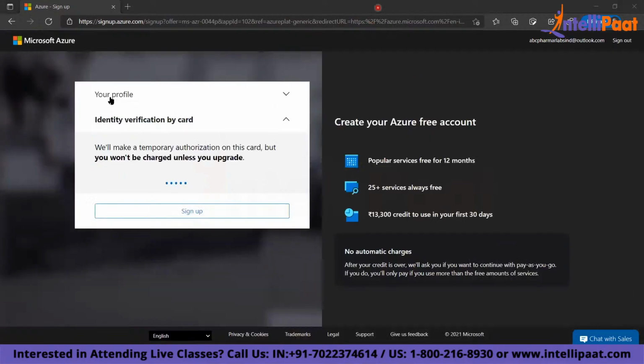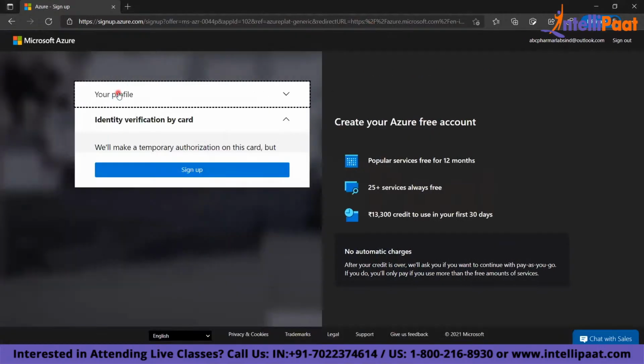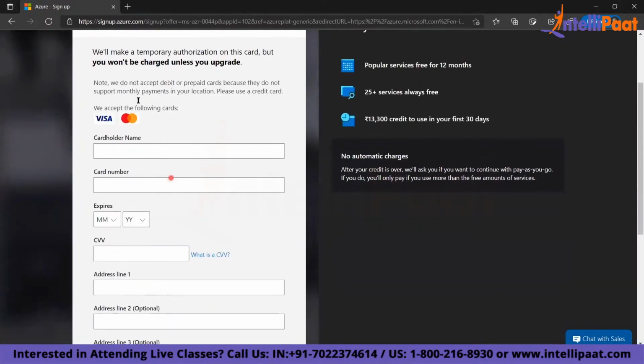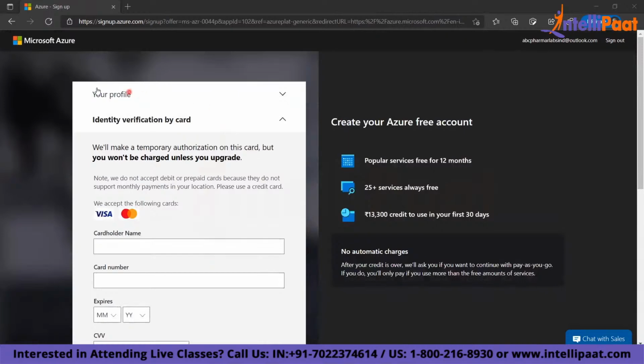Now you see here, I provided all my profile information. This is my profile information. And now after providing the profile information, it is taking me to the card. I need to provide all my details of the card. Okay, make sure you follow what I'm saying. It is very, very important. You might miss some important points here. So this is your profile information.